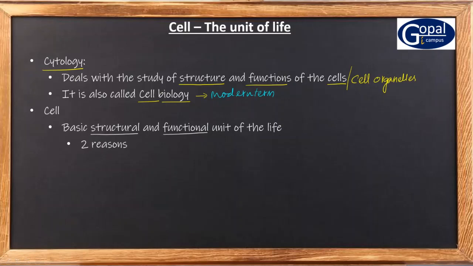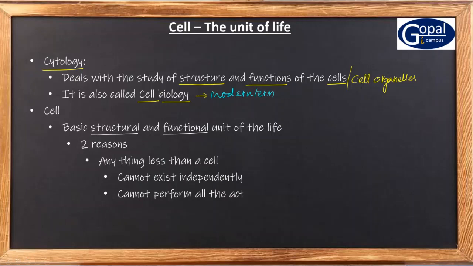One, anything less than a cell cannot exist independently. And two, anything less than a cell cannot perform all the activities of life. Because of these two reasons, a cell is called the basic structural and functional unit of life.